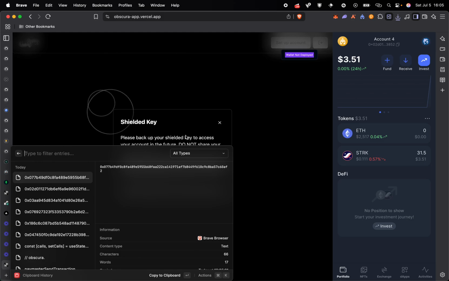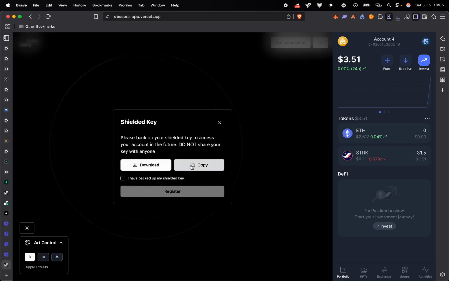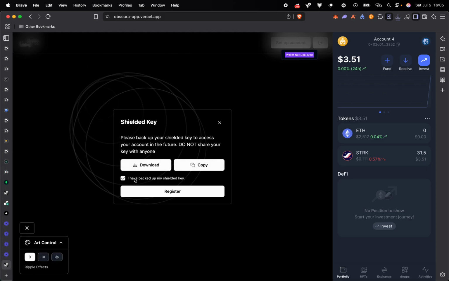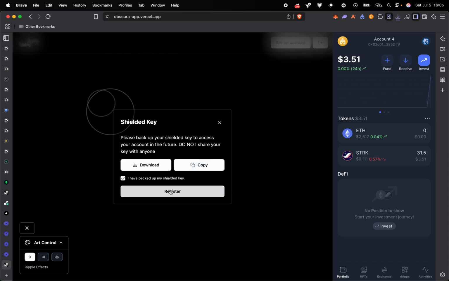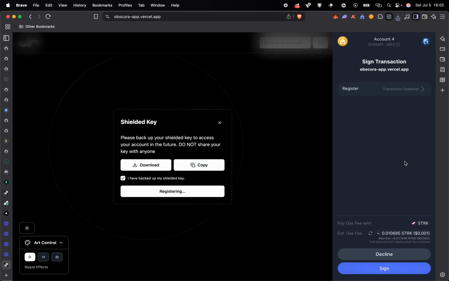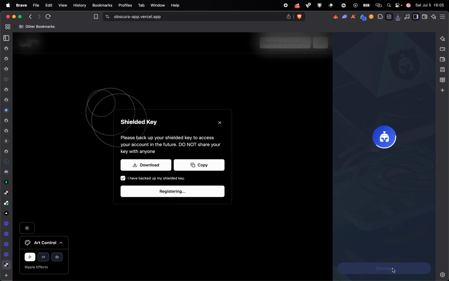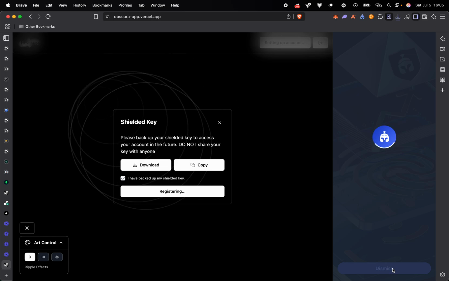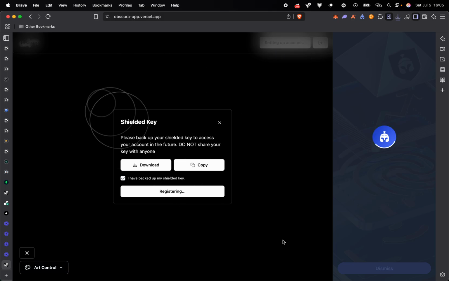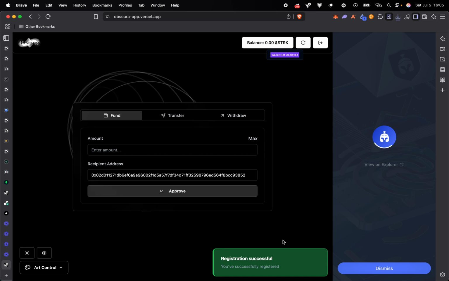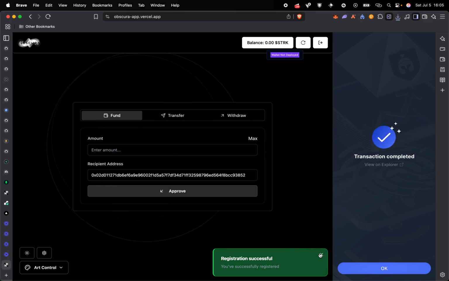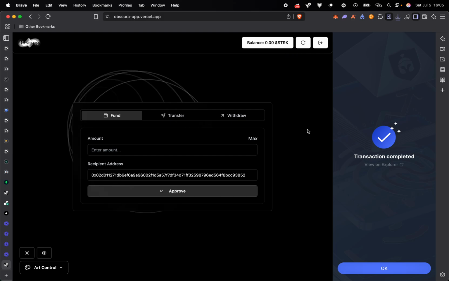So we have it here. You have to check that you have backed it up. Then we register. Sign this transaction for registration. So the registration is successful here. So we can now interact with the platform.